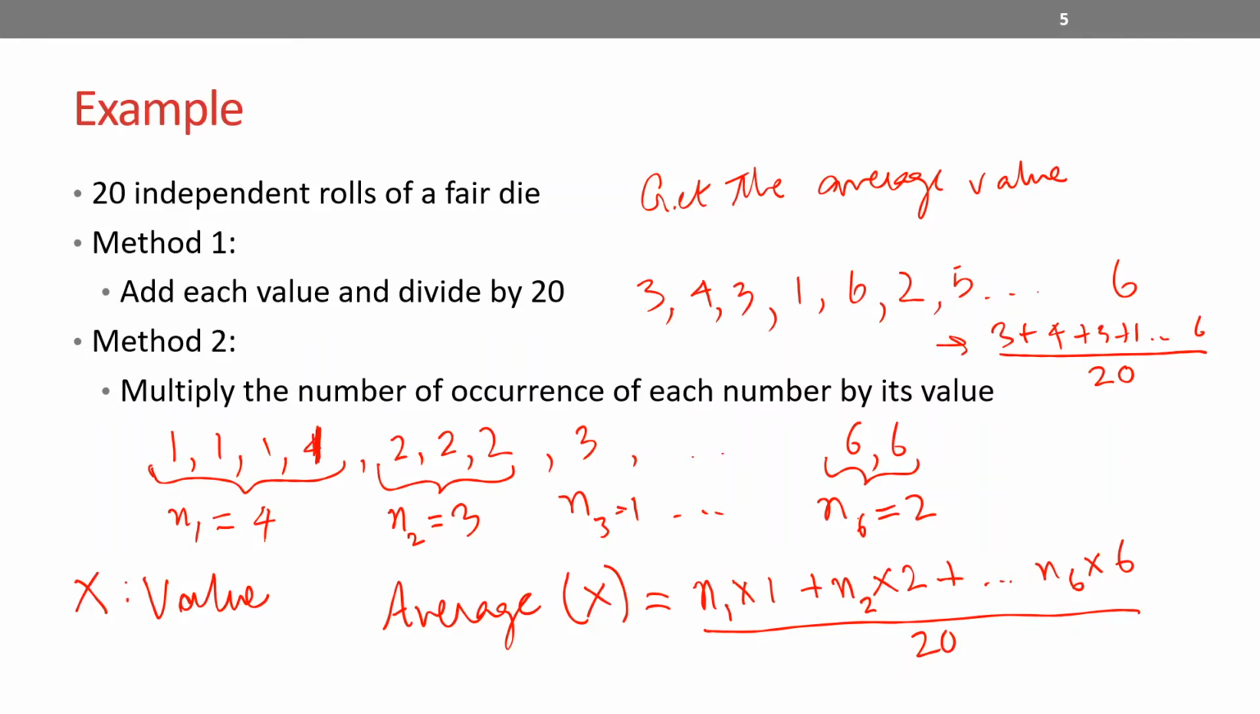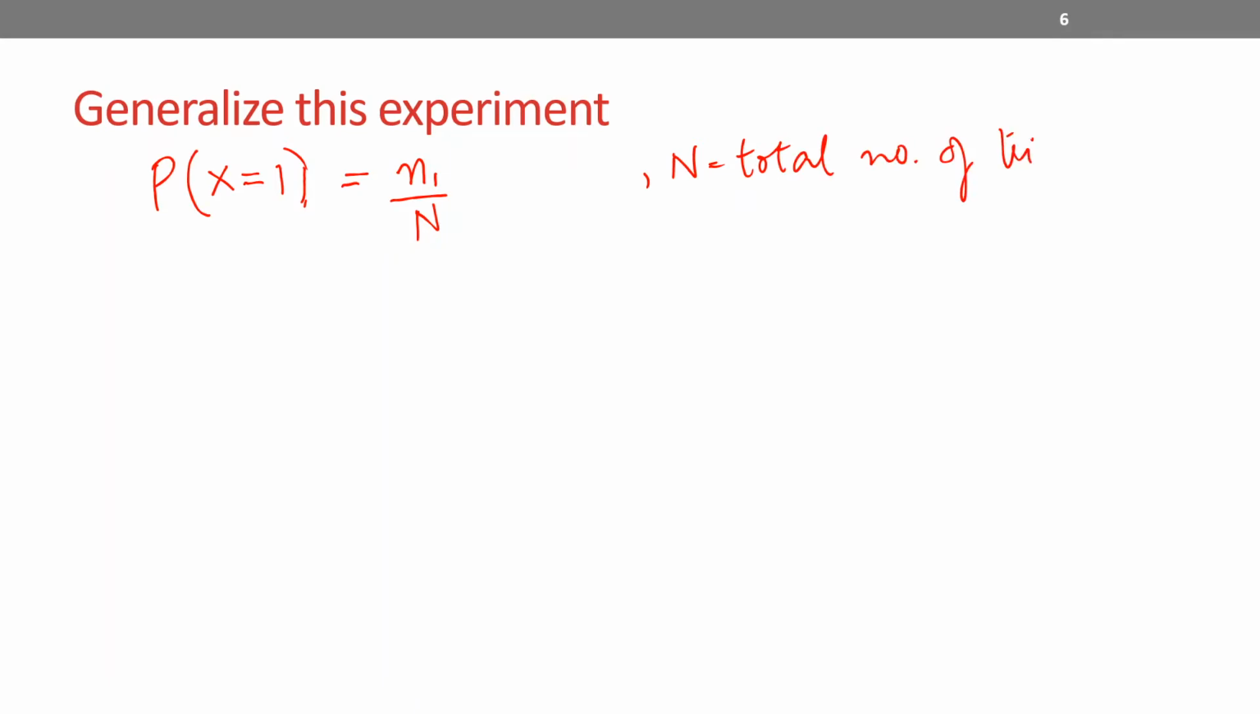How? Because we know that if x is the value, if my random variable is the value that shows up, I can write down, in terms of my random variable, that the probability of x equals 1 is n1 over n, where n is the total number of trials, in the language of probability. Similarly, and we know this from the knowledge of random variables, how we calculate the probability for each value that the random variable takes on would be n2 over n, and so on, right?